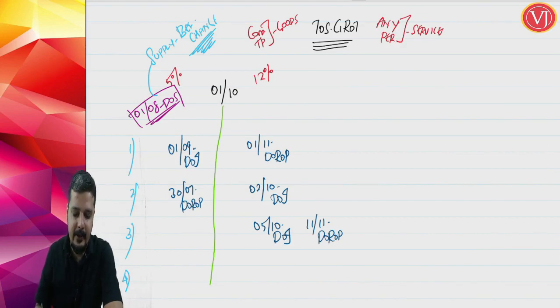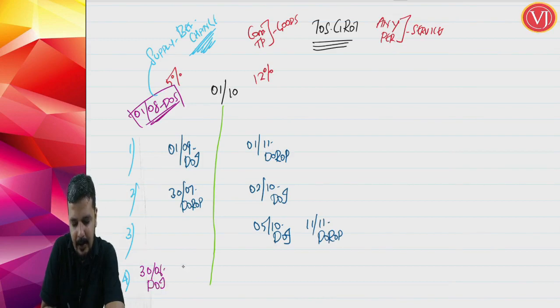In the last, fourth scenario, let us take a scenario where your date of invoice is 30th of June and date of receipt of payment is 21st of September. I have taken it in a different color.